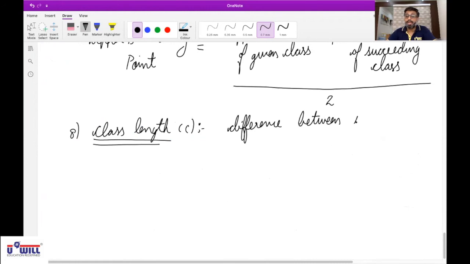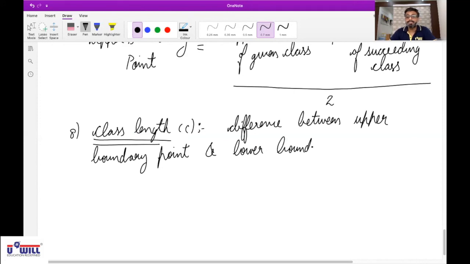Difference between upper boundary point and lower boundary point. Means class length is equal to upper boundary point minus lower boundary point.